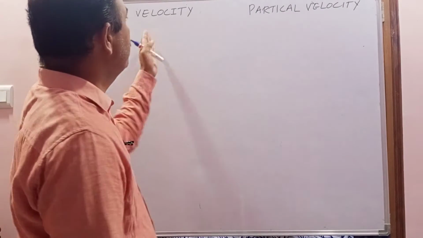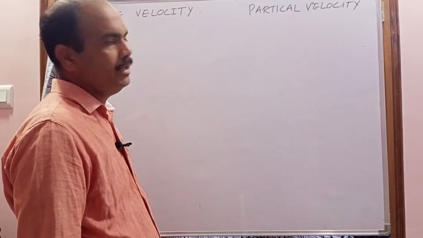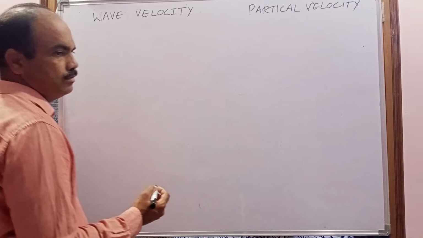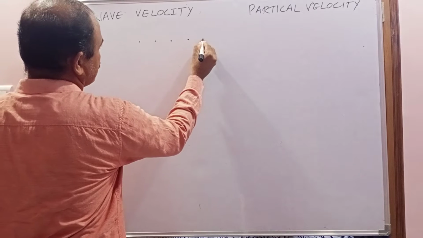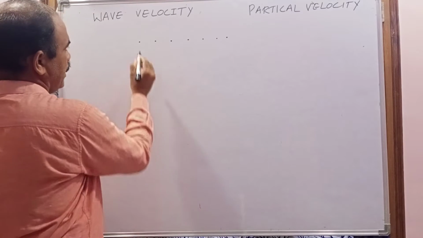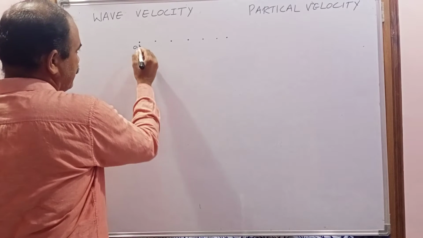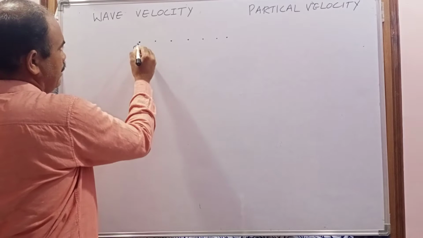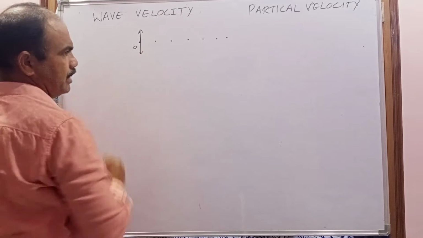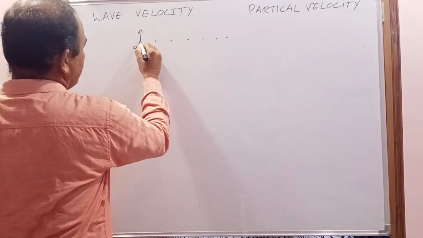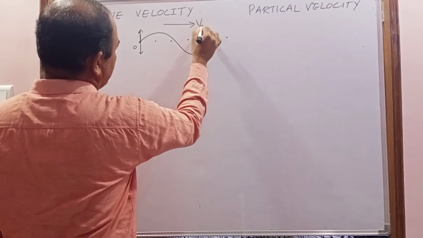So to derive the relation between the wave velocity and particle velocity, first of all I am going to derive the formula for wave velocity and particle velocity. For that purpose, let us consider these are some medium particles, and in this medium let us consider this is the first particle or origin particle. At this origin particle, when I disturb it, what happens? These particles undergo simple harmonic motion. Due to that, a disturbance is created. The disturbance will travel along this direction with velocity v suffix w.